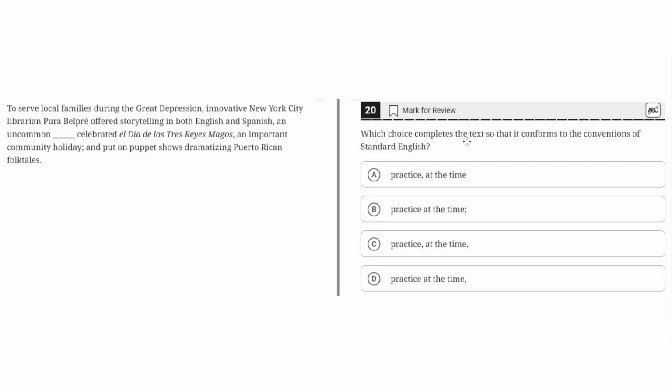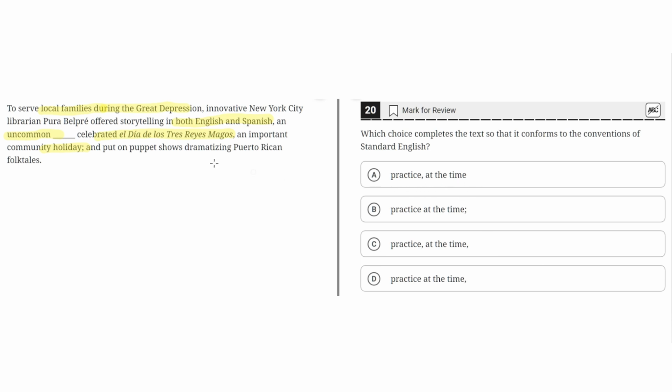Which choice completes the text so that it conforms to the conventions of standard English? To serve local families during the Great Depression, innovative New York City librarian Pura Belpré offered storytelling in both English and Spanish, an uncommon practice; celebrated El Día de los Tres Reyes Magos, an important community holiday; and put on puppet shows dramatizing Puerto Rican folk tales.